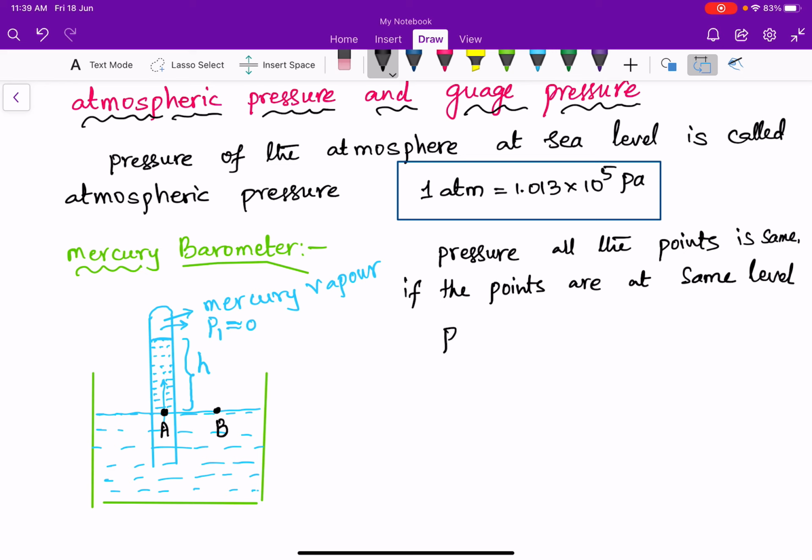Because pressure is equal to P atmosphere plus rho GH. Atmospheric pressure is constant, density is constant, and acceleration due to gravity is also constant.